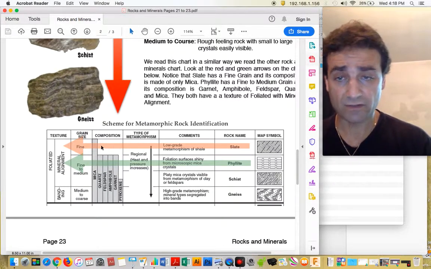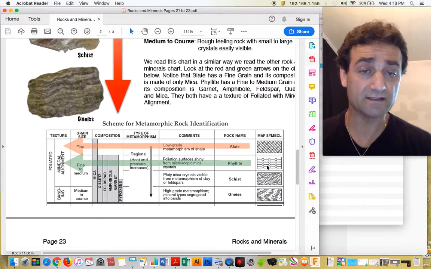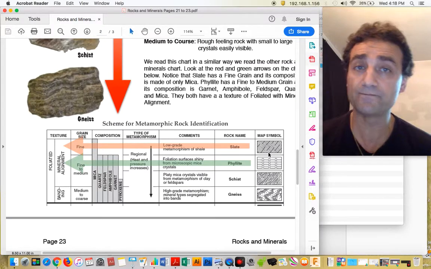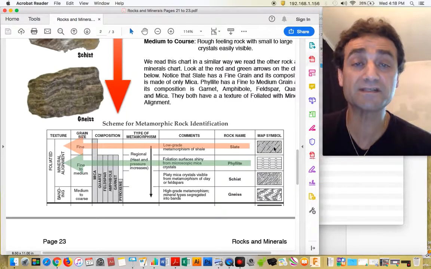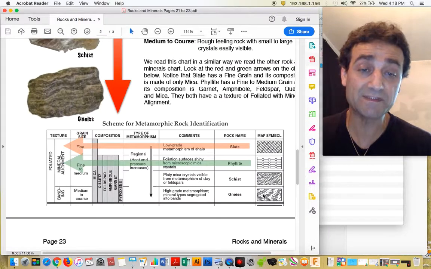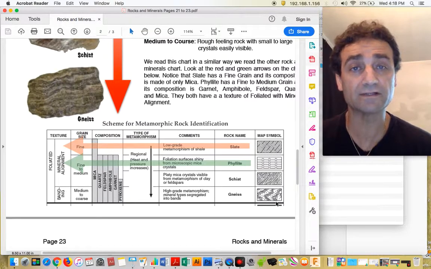We've already gone over how we read this chart. We go straight across, and over here to the right, this is what the rock looks like. Well, let me rephrase that. This is not what the rock looks like necessarily. This is what the symbol of the rock looks like. So slate doesn't look like this. This is just the symbol for it. Gneiss, well, sometimes gneiss can look a little bit like this, but not always. So these are just symbols for what the rock looks like.